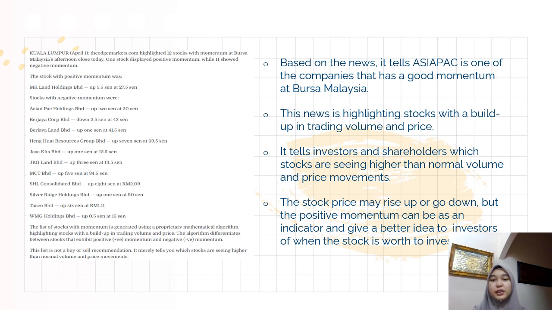Based on the news here, it tells that Asia Pac is one of the companies that has good momentum at Bursa Malaysia. This news is highlighting stocks with a build-up in trading volume and price. It tells investors and shareholders which stocks are seeing higher than normal volume and price movements. The stock price may rise or go down, but the positive momentum can be an indicator and give a better idea to investors of when the stock is worth investing in.